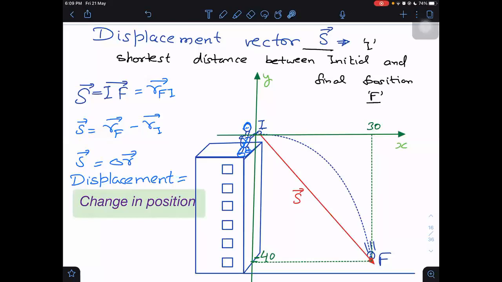What is the answer for that question? Sx and Sy. Have you listened to this problem or not? No sir. Have you listened to the formula? Displacement is a change in position.